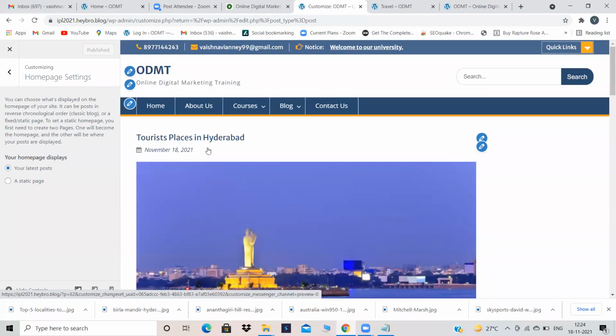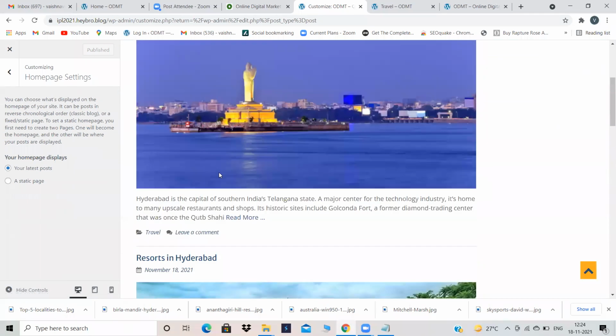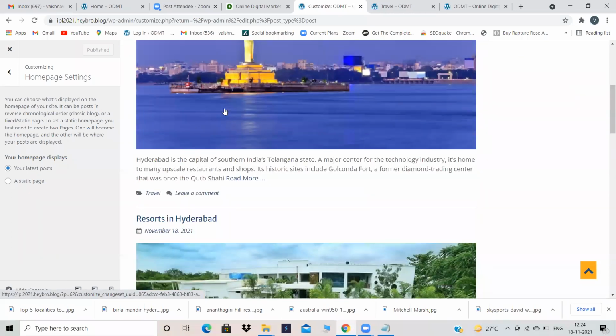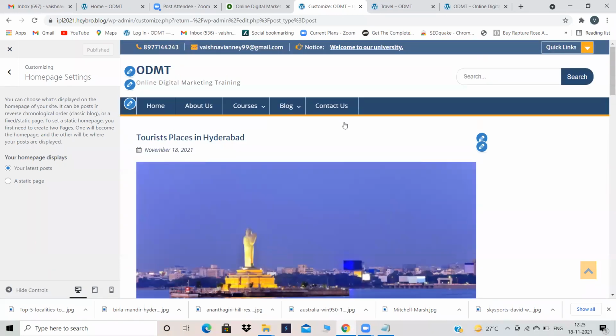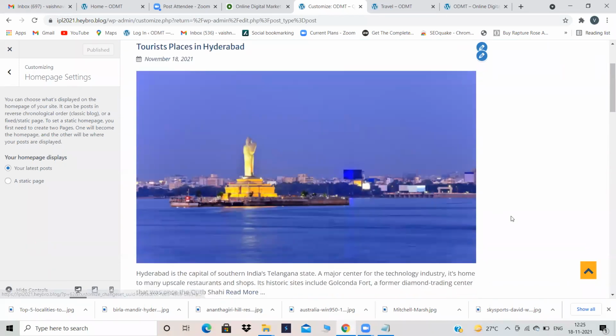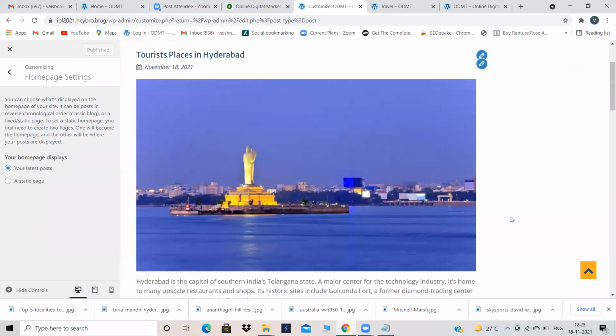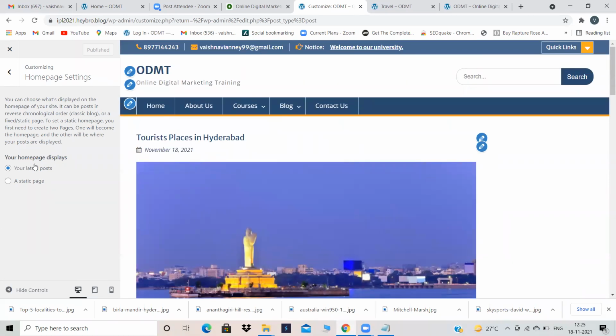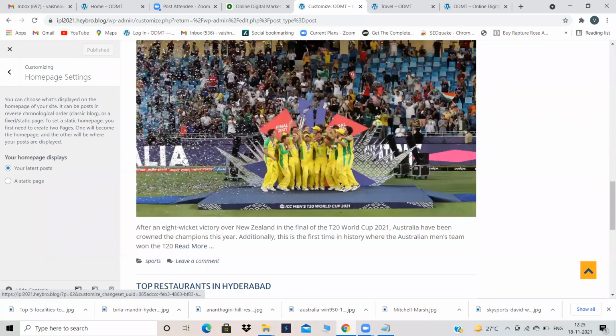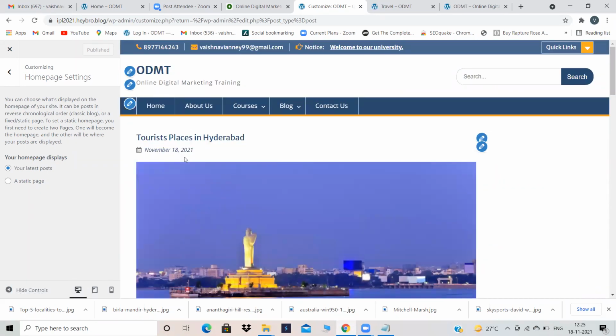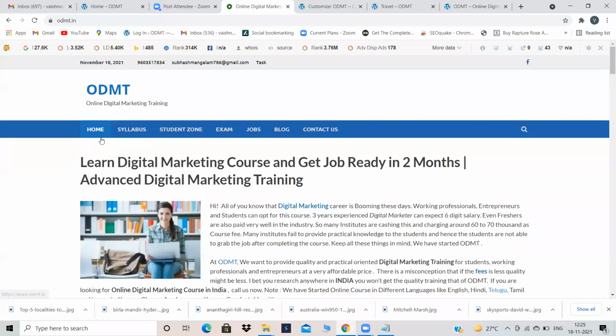See, suppose instead of tourist places in Hyderabad, I have created resorts in Hyderabad today. This resorts in Hyderabad would appear over here first, and tourists would go in the second place. Okay, that does not matter. Keep that aside. What I'm telling is, in home page, by default, your latest posts are appearing. By default, this option is clicked. That means it is checked. So all my latest posts are appearing. I don't want latest posts to appear in my homepage. Rather, I want my content, same like ODMT and other websites, to appear in my homepage.